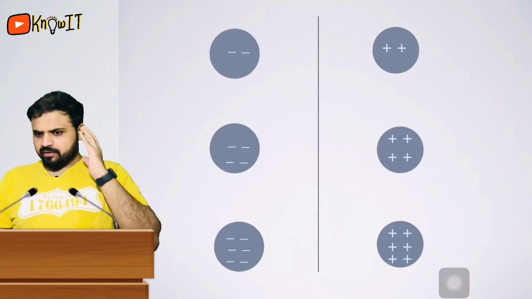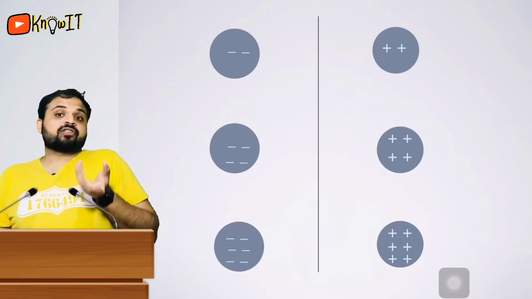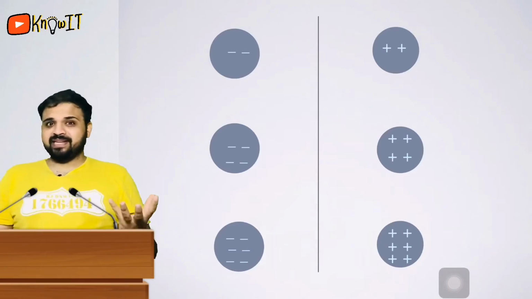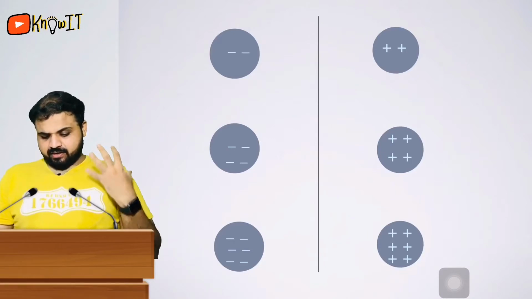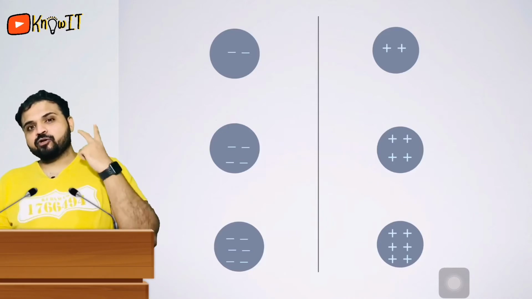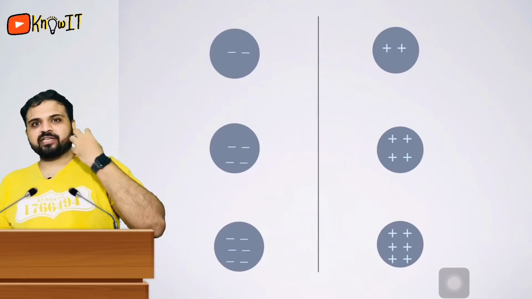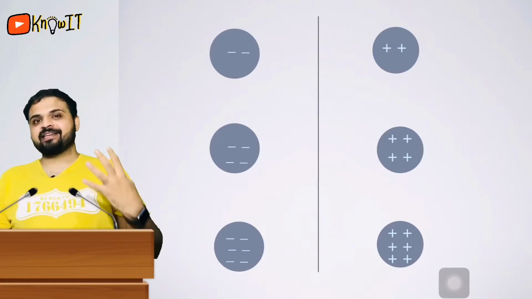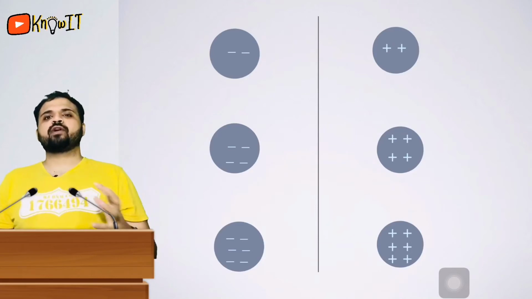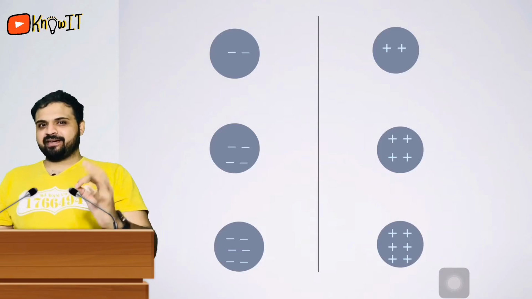He would have imagined some charges, or he would have taken some charged bodies, suspended them through some string or something like that, and varied the charges on them. On the first set I have kept 2 negative and 2 positive charges. On the second set I have kept 4 negative and 4 positive charges. On the third set I have kept 6 negative and 6 positive charges. So all of them are going to attract each other, right? Now let us see the intensity of this attraction.